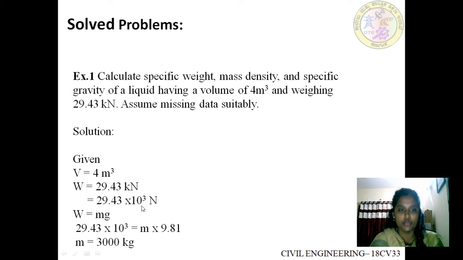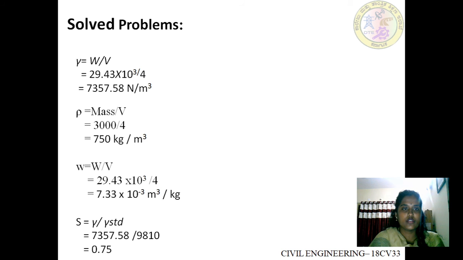To calculate specific weight, we know that specific weight is equal to weight by volume. Weight is given, volume is given, so we can directly calculate specific weight. Weight by volume gives the value of the specific weight of the liquid. To calculate the mass density, the mass value is not given.